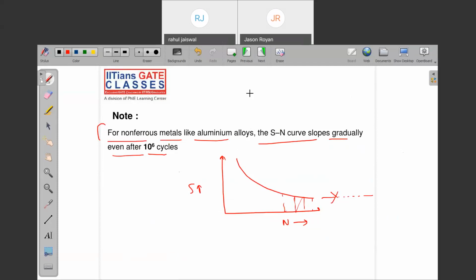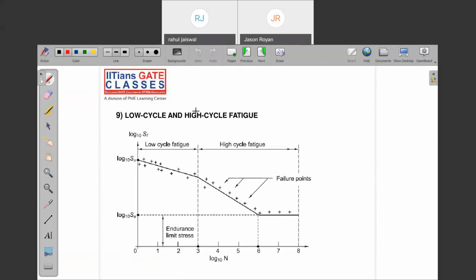Right? Now, note down the important point: low cycle fatigue and high cycle fatigue. See, this is the log N versus log S curve. If I simply plot the S-N curve without taking log, what am I going to get? Here 10 to the power 0 cycle, let's say here it is 1000 cycles, and let's say here it is something else.